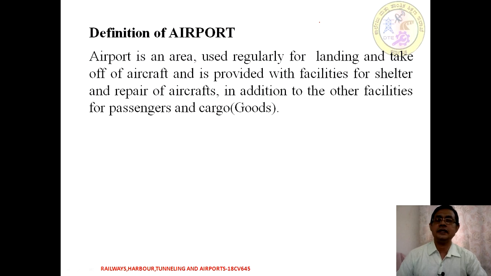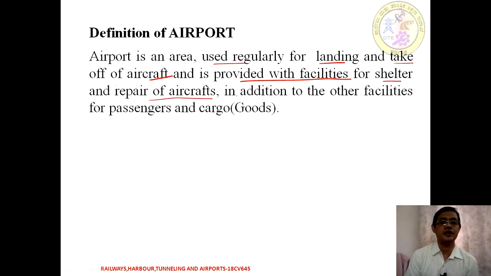So how are we going to define the airport? An airport is an area which is used regularly for landing and takeoff of an aircraft, which is provided with all the facilities for sheltering and repairing of an aircraft. Additionally, other facilities for both passengers and cargo are provided.